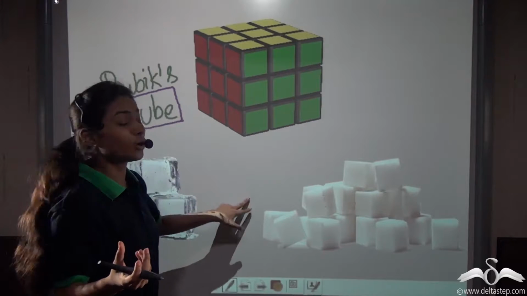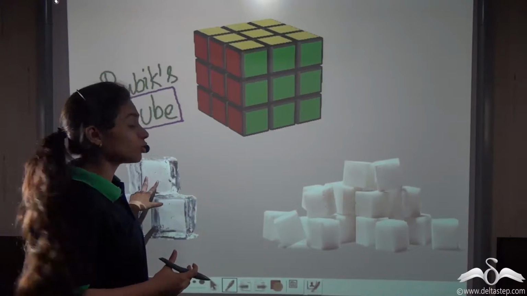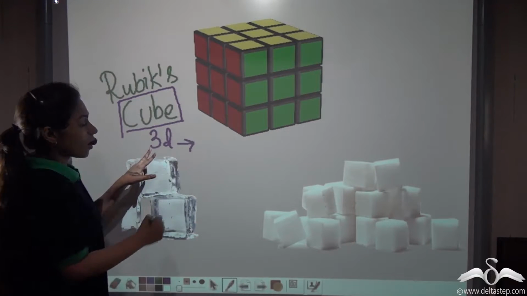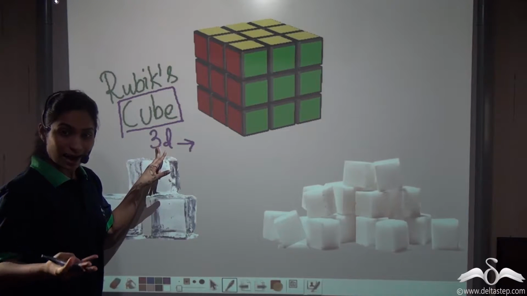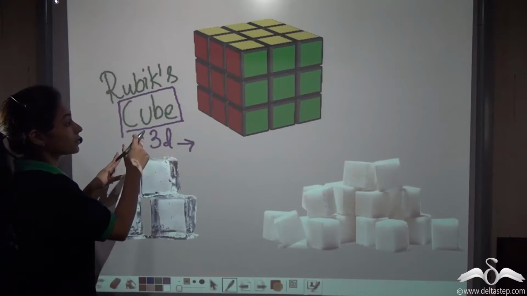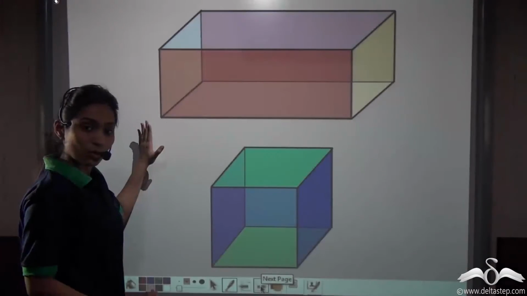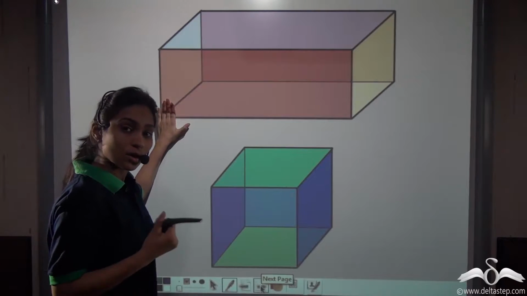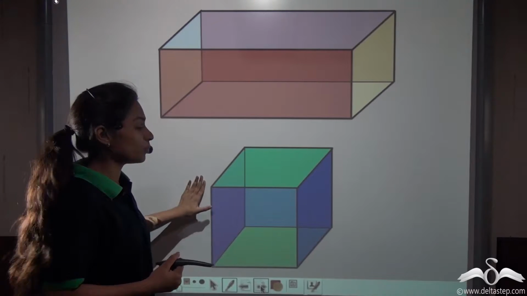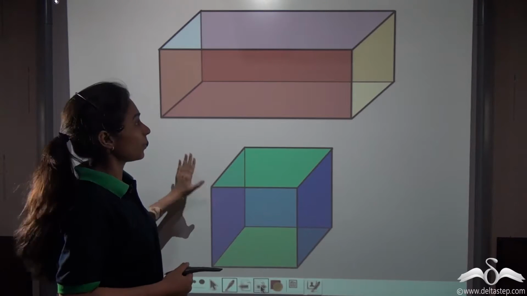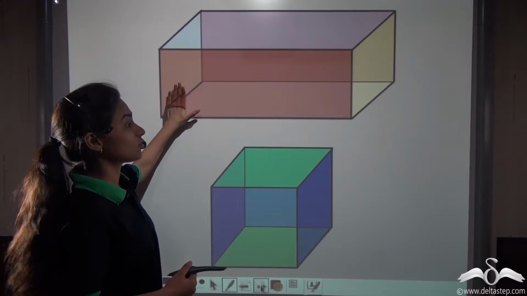Now this cube is actually what we are talking about. Ice cubes, sugar cubes, they are actually the cubes which are having three dimensions such as the length, breadth and height. But what is the difference between this cube and cuboid? Let's see. Well, we know that a cuboid is three-dimensional as well as the cube is three-dimensional. That is, they have length, breadth and height. But what is the difference between this cuboid and cube?